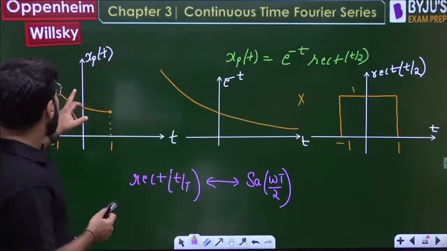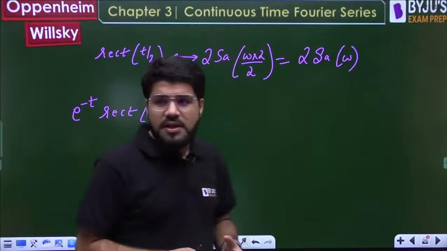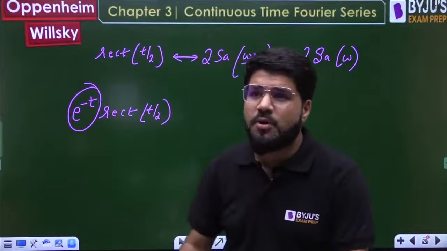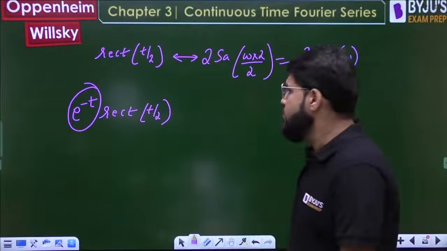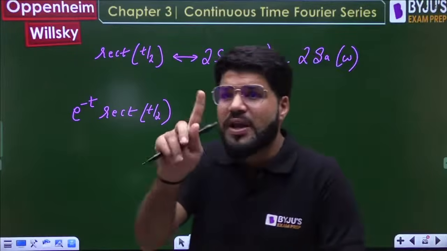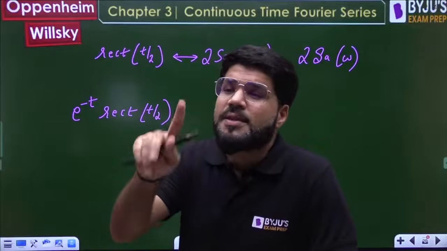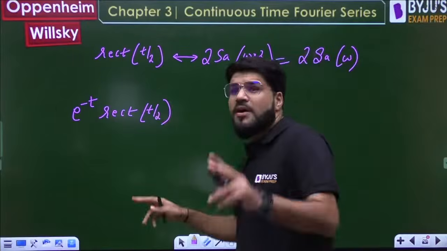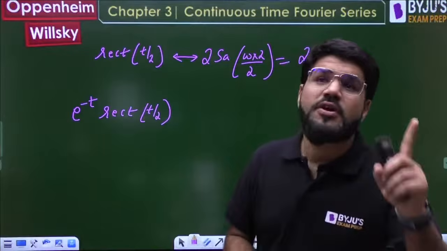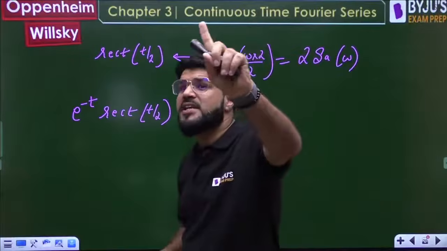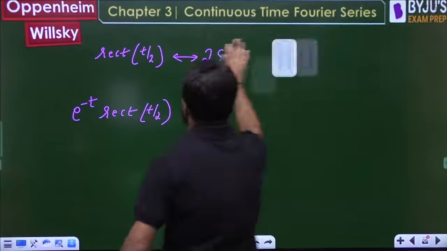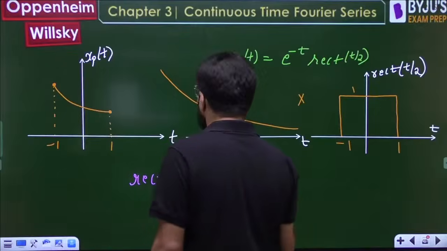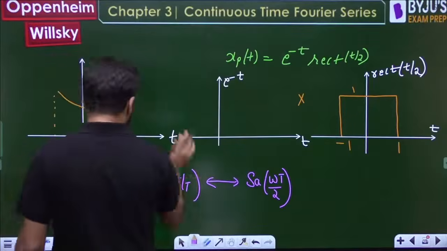If it was e power minus jt, or something of that form, if there was a phase term, then you can apply the frequency shifting property. Otherwise you will have to go for convolution. No, not 1 upon 1 plus j omega. First of all, multiplication in time is convolution in frequency, Kumar. And moreover, 1 upon 1 plus j omega is the Fourier transform for e power minus t ut. So you have to be careful about this. That is for e power minus t ut. Clear?